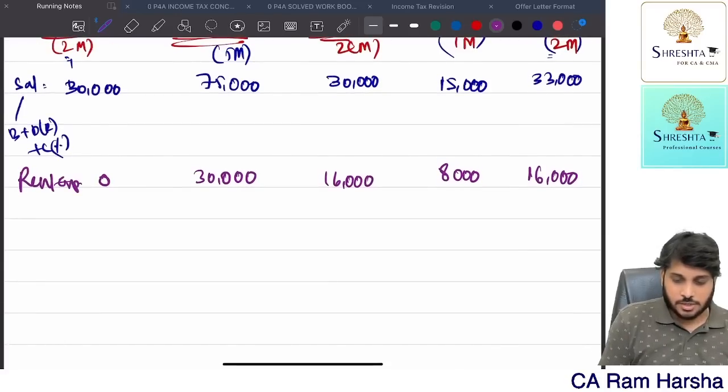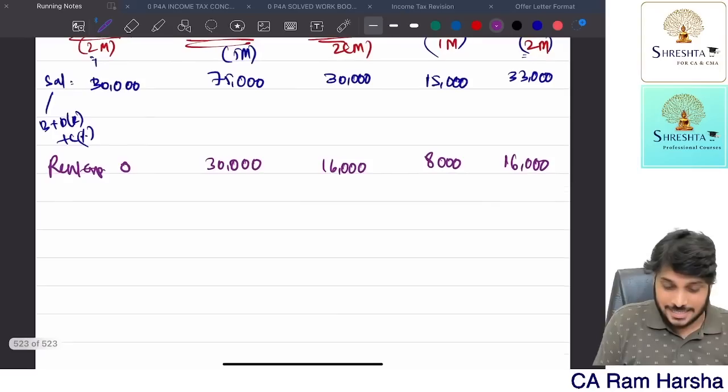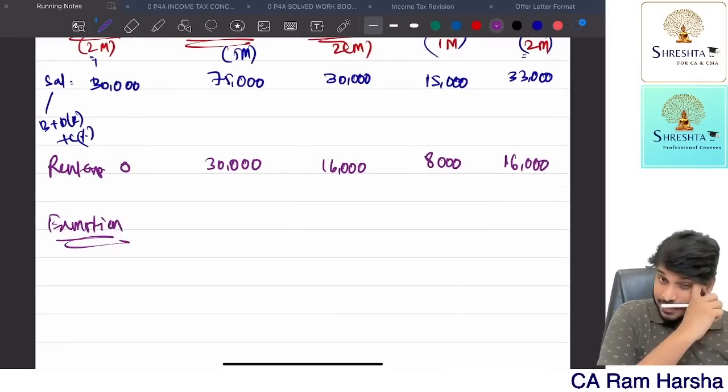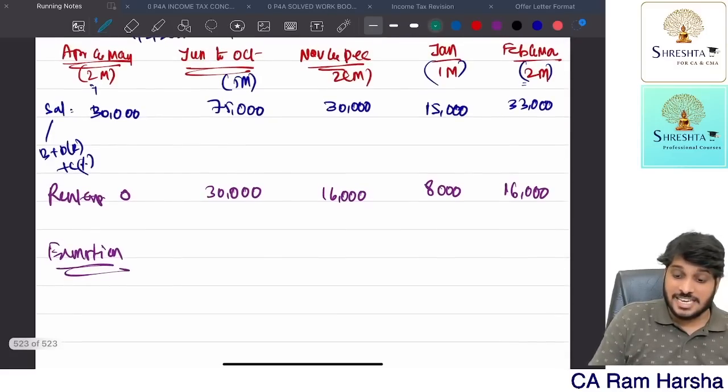Okay, this is rent expenditure. That's it, we listed it out. Now let us calculate exemption. Now exemption from HRA. So exemption from what will we calculate? First of all, how much HRA did this fellow receive?